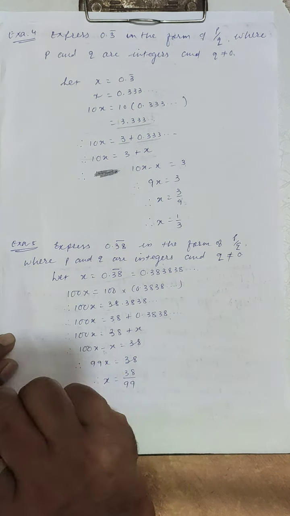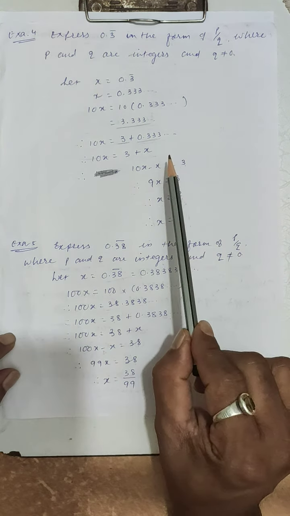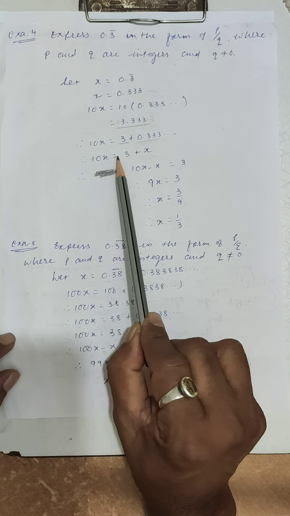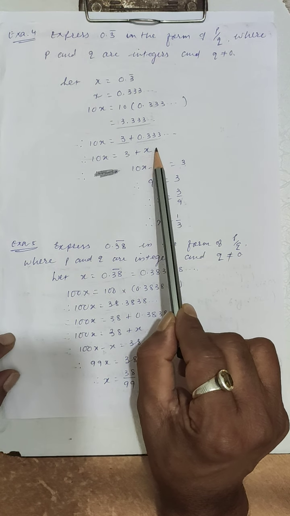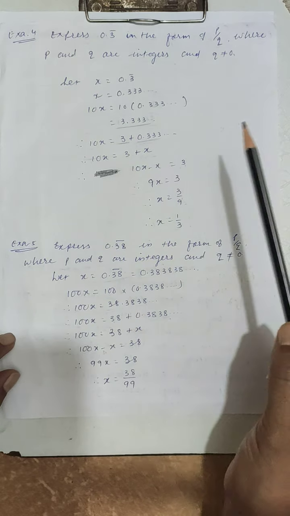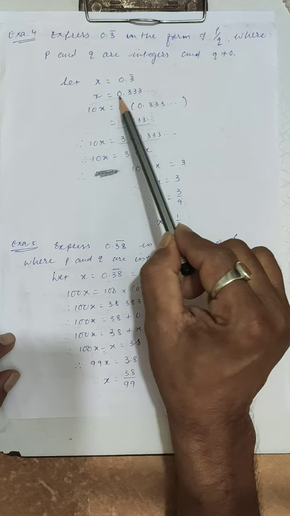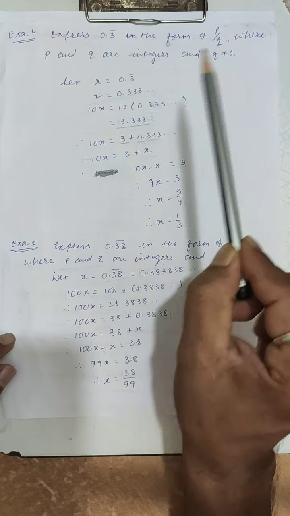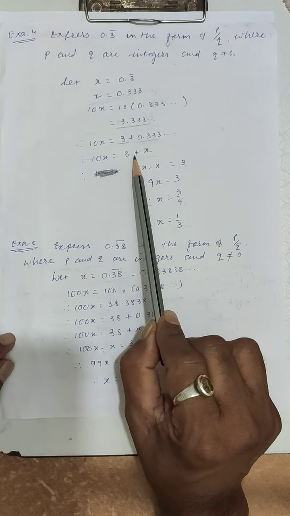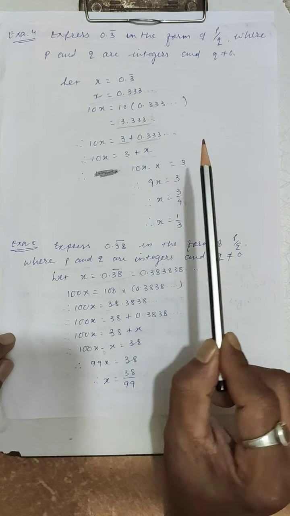But now 10x equals 3 plus x. Why have we put x? Because we have assumed that x equals 0.333. So 10x is equal to 3 plus x.